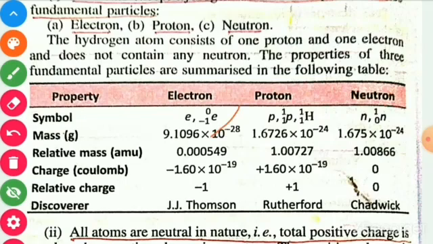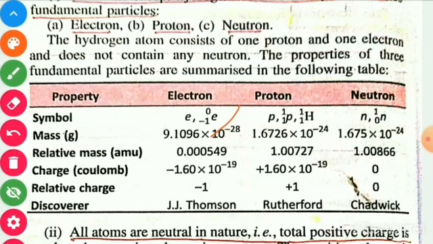The mass of proton is 1.67 × 10^-24 gram, or we may say 1.67 × 10^-27 kilogram. For neutron, mass is 1.67 × 10^-24 gram, or we may say this one is also 1.67 × 10^-27 kilogram.